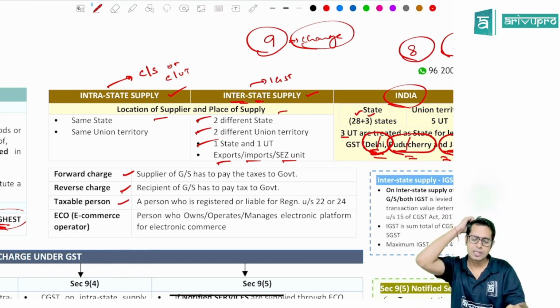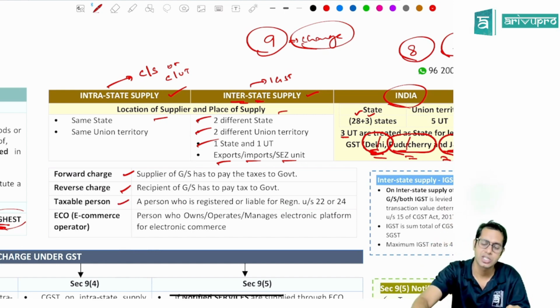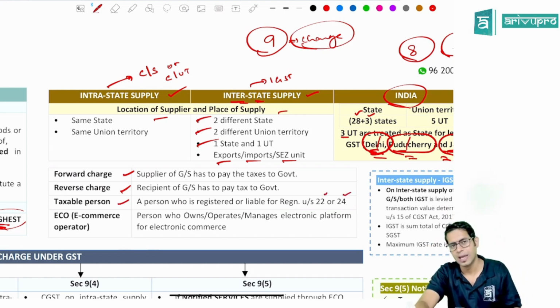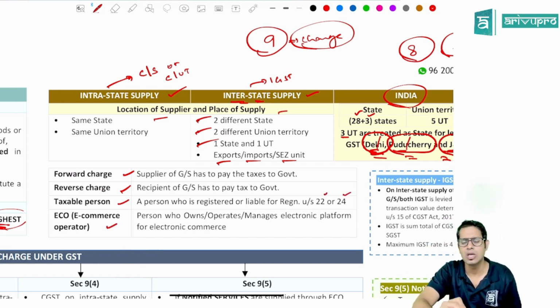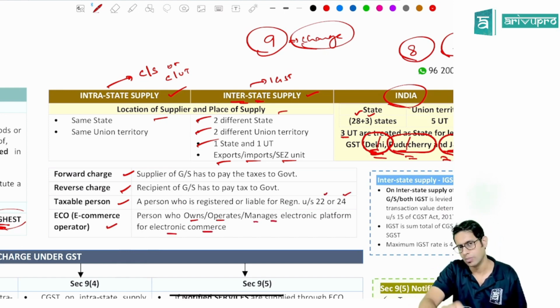Now, taxable person means what, sir? Taxable person means a person who is registered or liable for registration under section 22 or under section 24. And what do you mean by an e-commerce operator? E-commerce operator means a person who is owning, operating, maintaining, managing an electronic platform for electronic commerce.